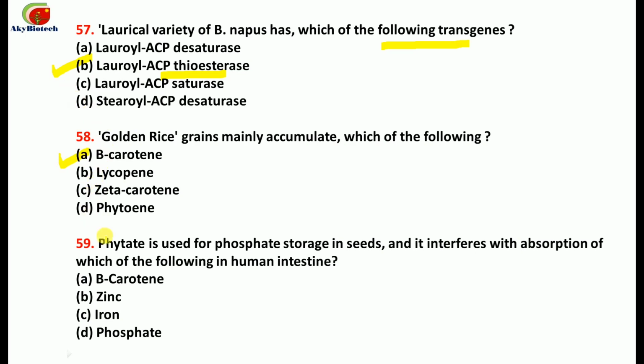Number 59. Phytate is used for phosphate storage in seeds, and it interferes with the absorption of which of the following in human intestine? So the correct option is iron.